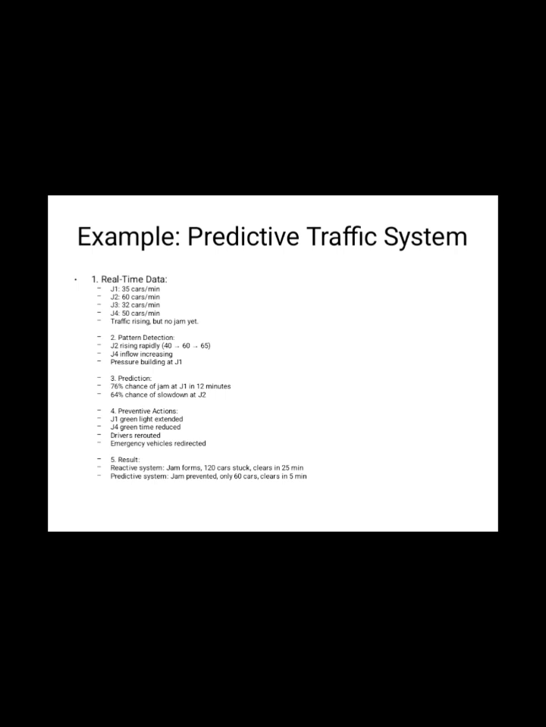So the result says that in reactive systems a jam forms, 120 cars stack up and it clears in 25 minutes, whereas using predictive systems jams are prevented and only 60 to 70 cars can be stacked and it is cleared within 5 minutes.